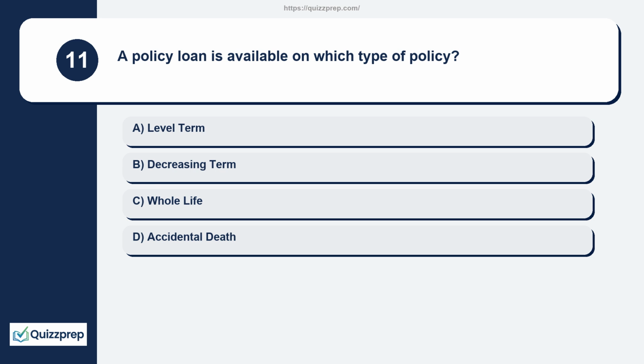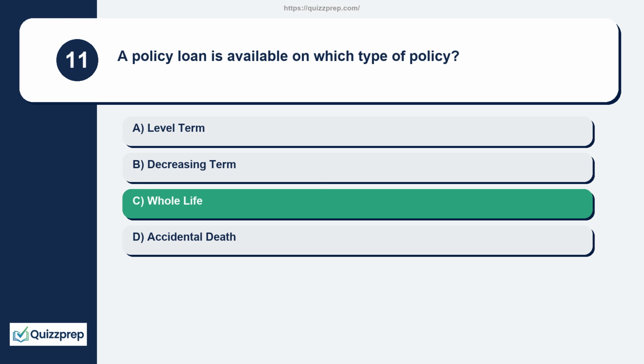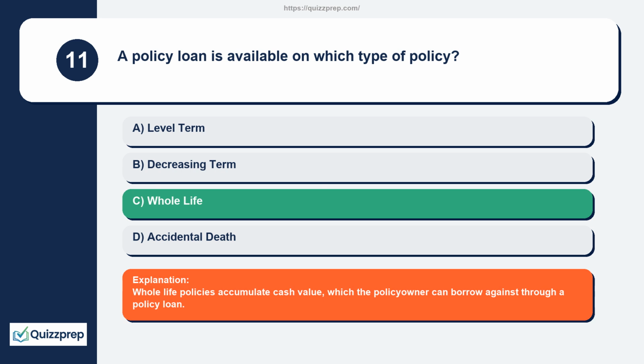Question 11. A policy loan is available on which type of policy? Level term, decreasing term, whole life, accidental death. Whole life policies accumulate cash value, which the policy owner can borrow against through a policy loan.